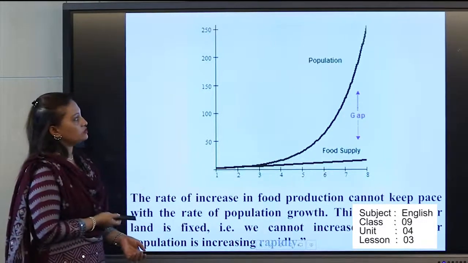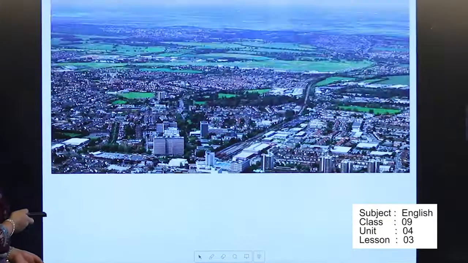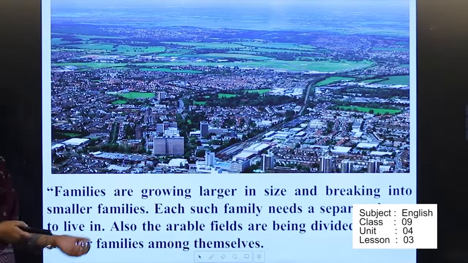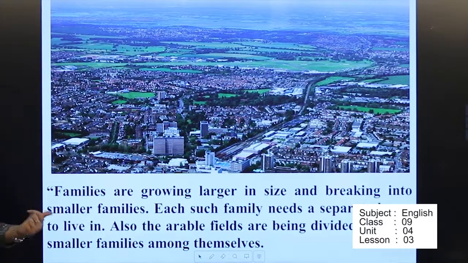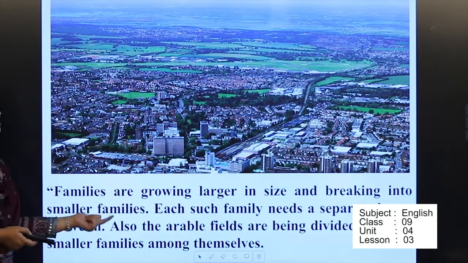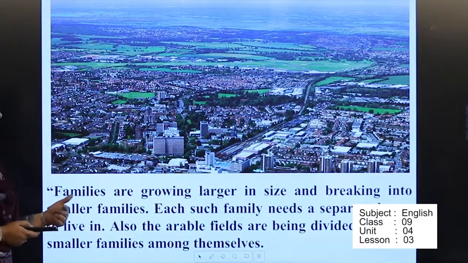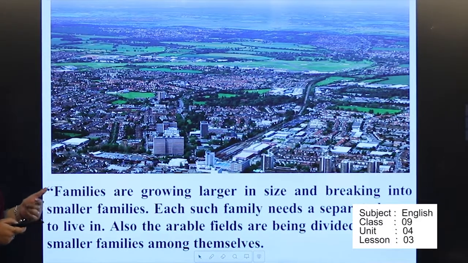Our next picture. Oh my God, this is the picture from Dhaka city. Families are growing larger in size and breaking into smaller families. Each such family needs a separate house to live in. Also, the arable fields are being divided by these smaller families among themselves.